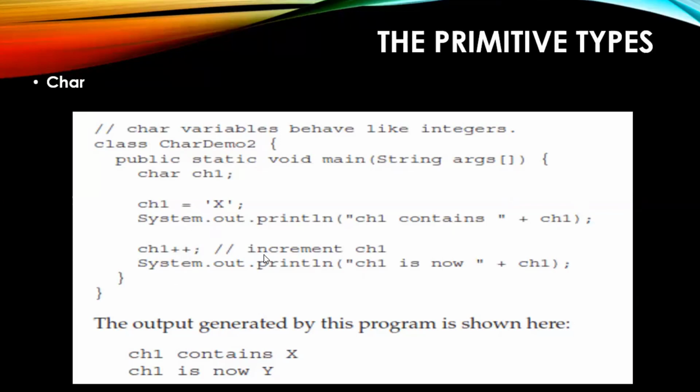We will see an example of how to use system.out.println. For the time being, don't crack your heads over this statement, system.out.println. Keep your concentration on ch1 is equal to x. ch1 plus plus will make it y. So our intention is to justify that characters will behave like integers. Clear?